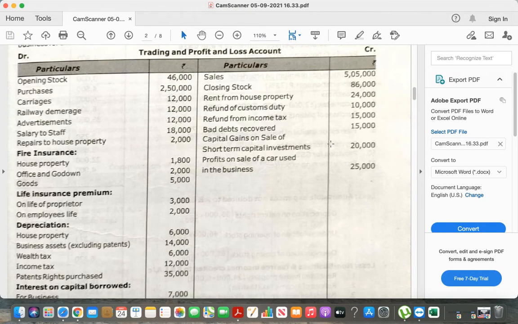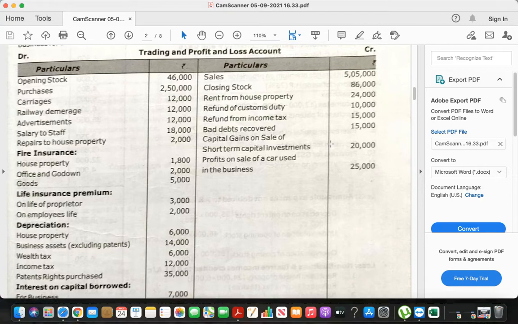Sales 5 lakh 5,000. Closing stock 86,000.